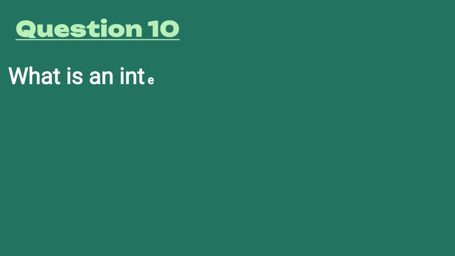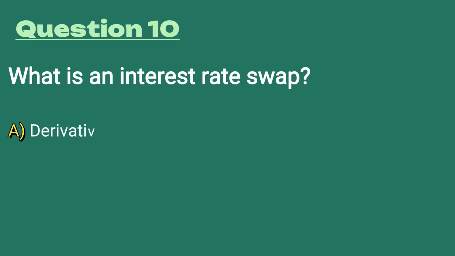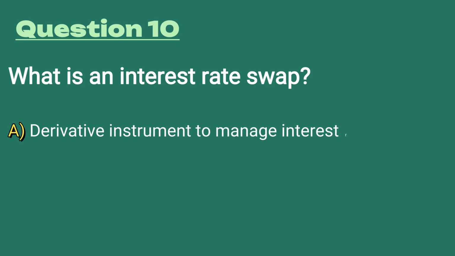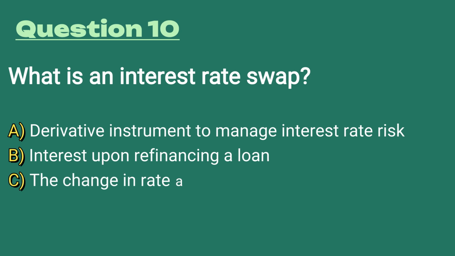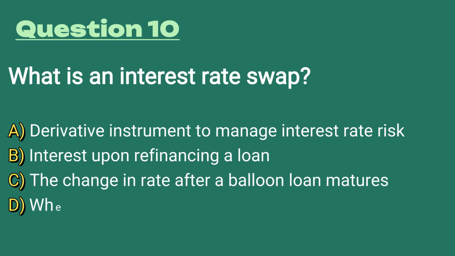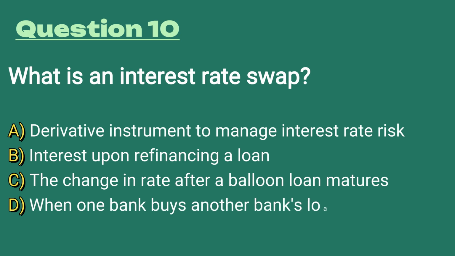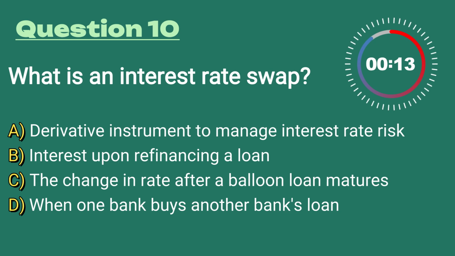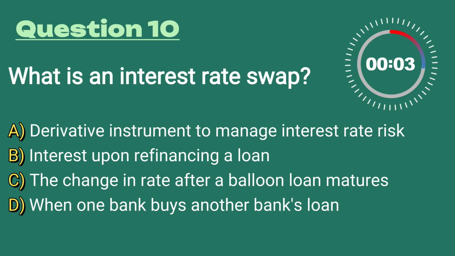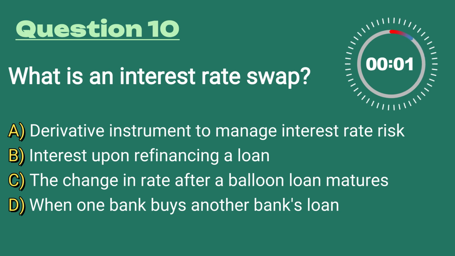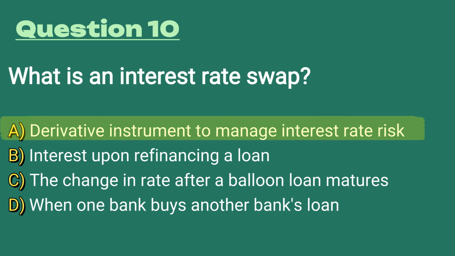Question number 10. What is an interest rate swap? A, a derivative instrument to manage interest rate risk. B, interest upon refinancing a loan. C, the change in rate after a balloon loan matures. Or D, when one bank buys another bank's loan. The answer is a derivative instrument to manage interest rate risk.